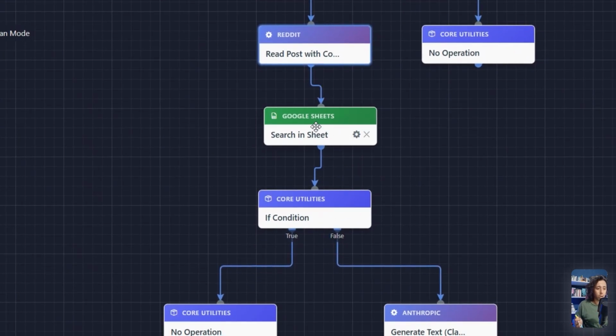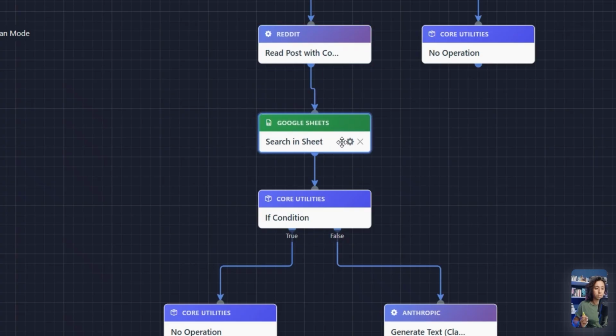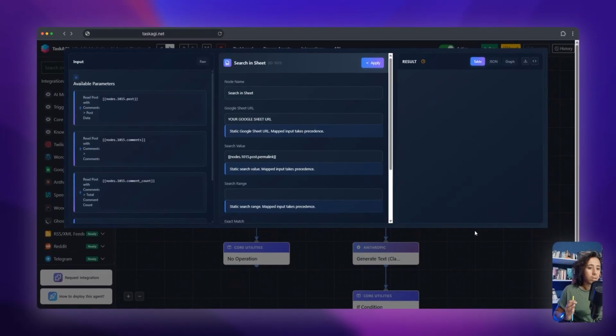So why do we have this Google Sheets node over here? It basically keeps track of what posts we already replied to. You don't want to accidentally keep writing comments inside the same post over and over. Like when we were building this agent, we made this mistake once.